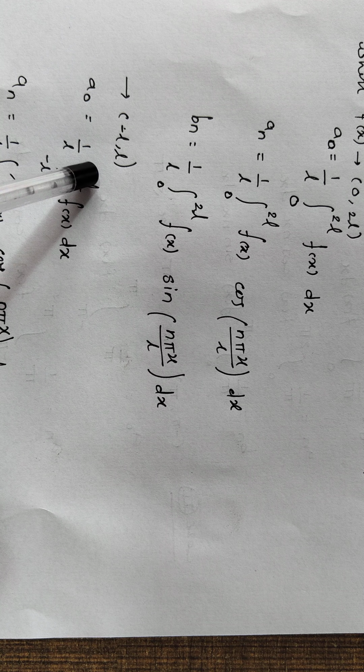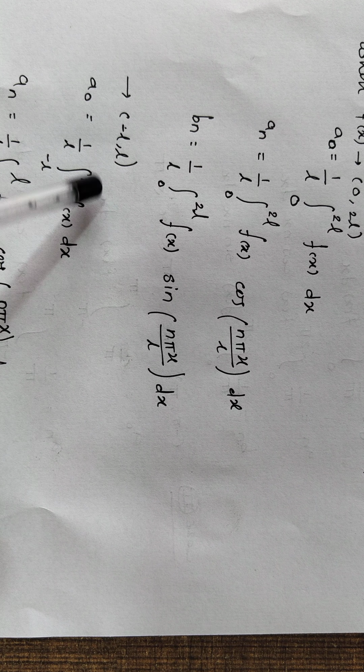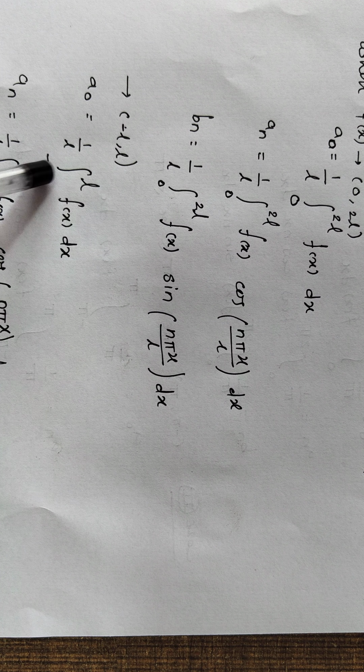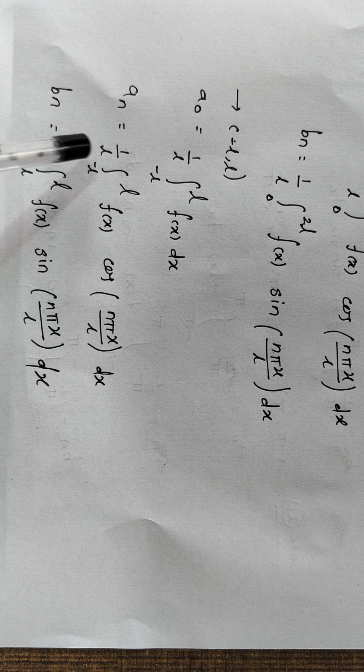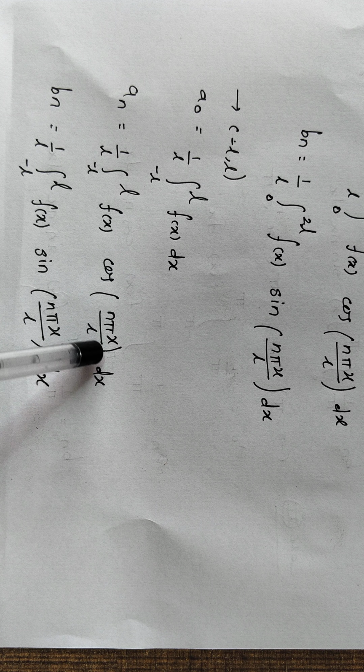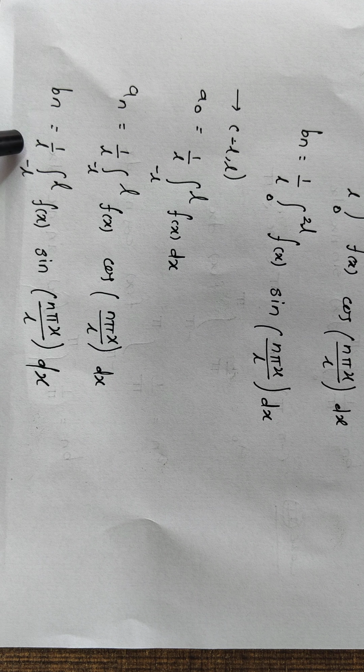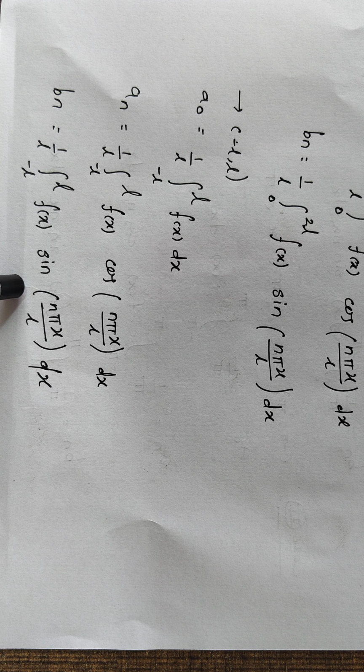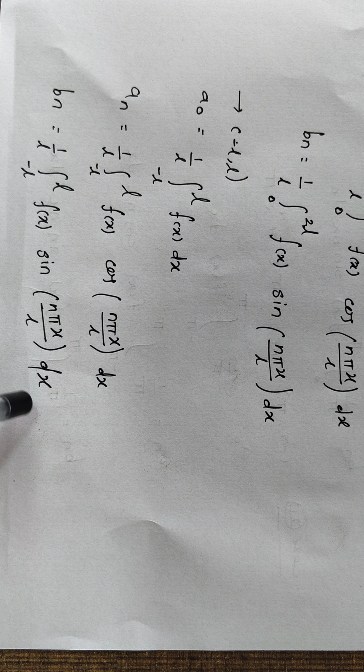For the interval minus L to L, a naught is equal to 1 upon L integration minus L to L f of x dx. An is equal to 1 upon L integration minus L to L f of x cos n pi x upon L dx. Bn is equal to 1 upon L integration of minus L to L f of x sin n pi x by L dx.